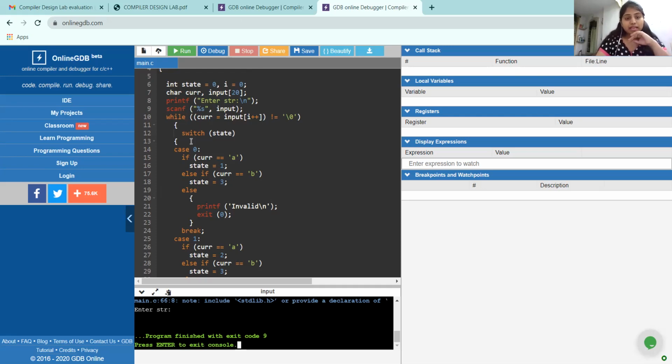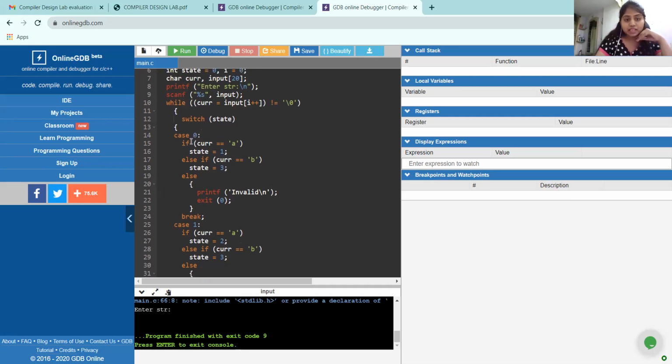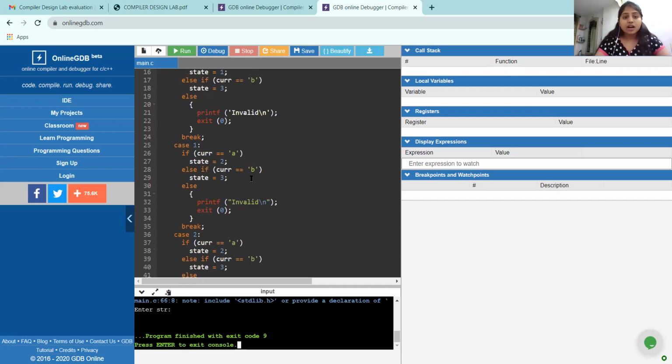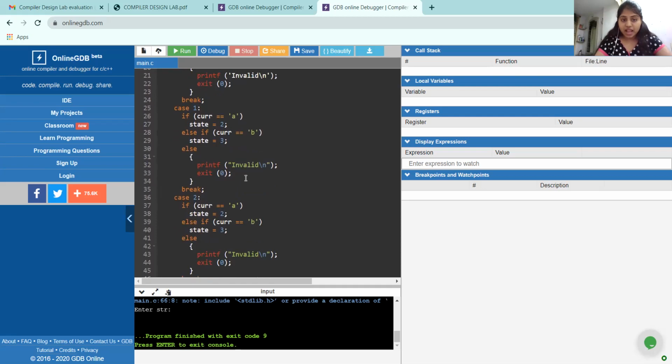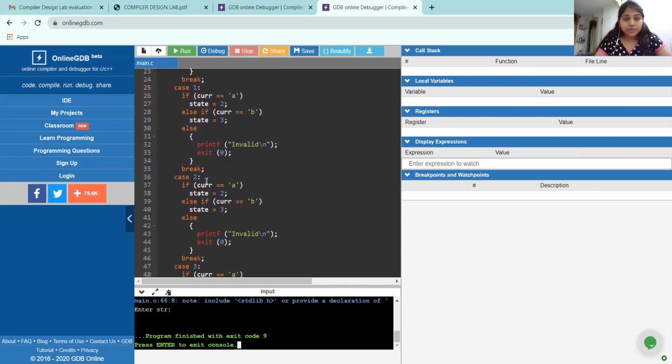Coming to the switch statement, under those cases, case 0 is nothing but the state Q0. If its value is A, it comes to state Q1. If its current value is B, it comes to state Q3. If it is neither A nor B, it prints invalid. Exit means the program terminates the execution and returns out of the console. Case 1 is nothing but the state Q1. If it's A, it goes to state 2, and if it's B, it goes to state 3. If it is neither A nor B, it prints invalid, and here it exits.